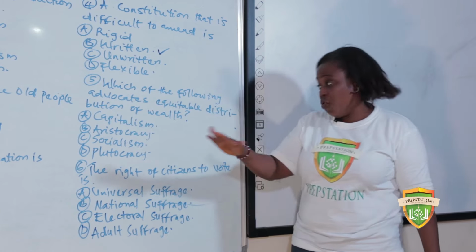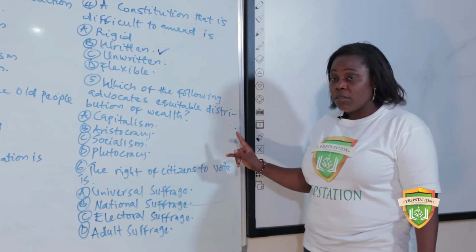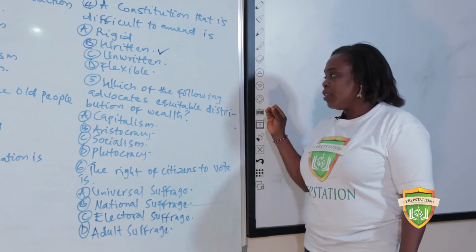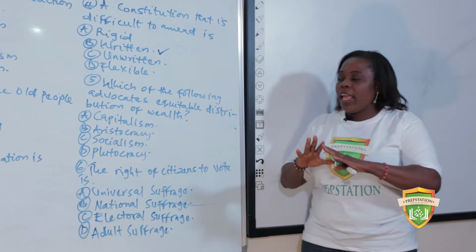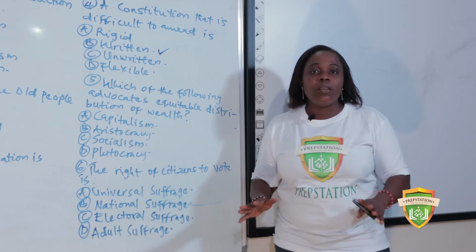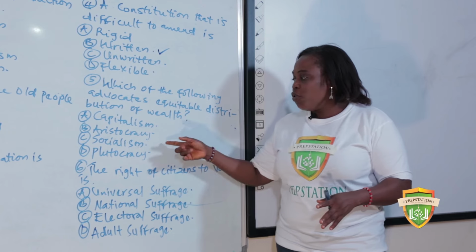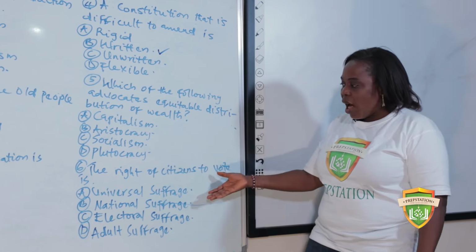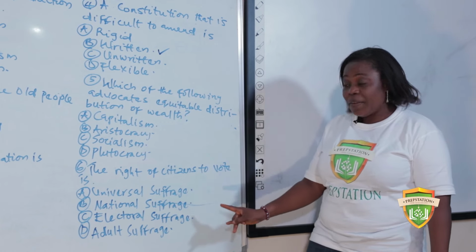This is not a tricky question. The answer here is socialism. Socialism advocates the equitable distribution of wealth among the people in the society. So please take note of this.